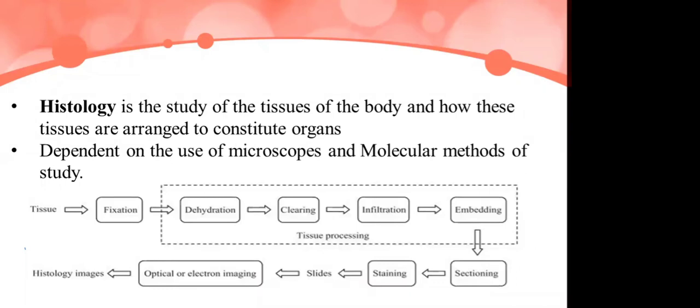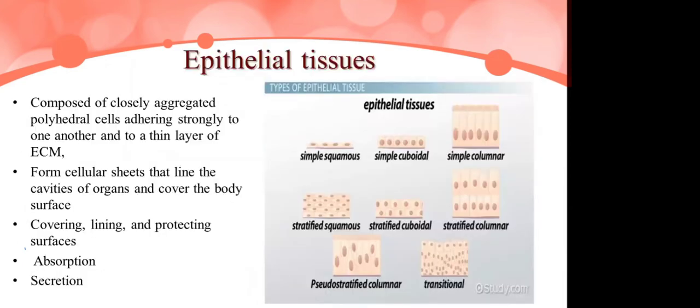And there are some specific special stains also. To view a specific tissue, there are special stains for different organelles. For example, if we want to see reticular fibers or collagen, we have special stains to see specific parts.